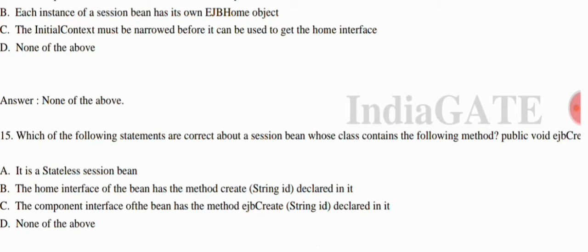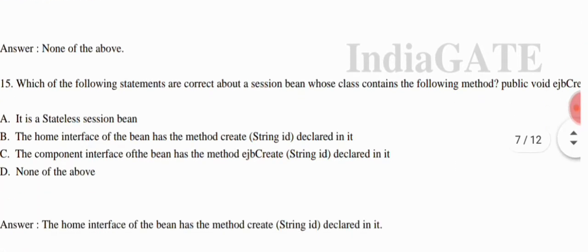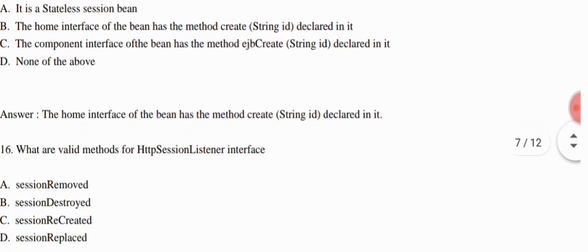Option C, the component interface of the bean has the method ejbCreate(String) declared in it, and option D, none of the above. So the correct answer is option B, that is the home interface of the bean has the method create(String id) declared in it. Now we come to the next question.